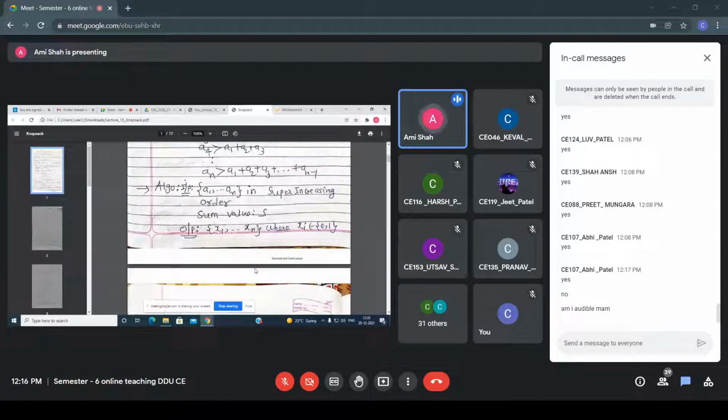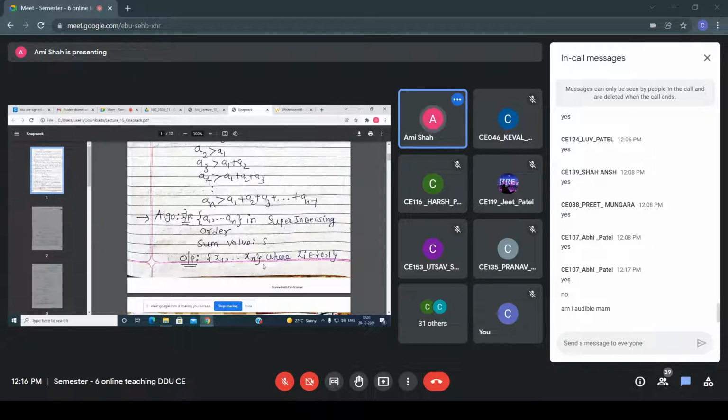Now see, all of you know what the knapsack problem is, right? Suppose, let's say, that apple example I have explained. You have to find a subset such that the sum is s. That is the goal of the knapsack problem, right?